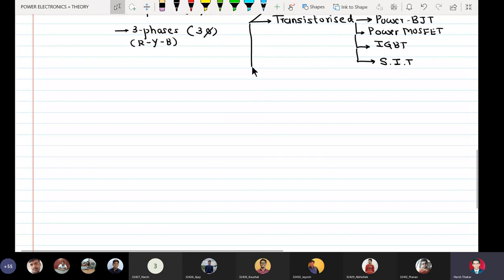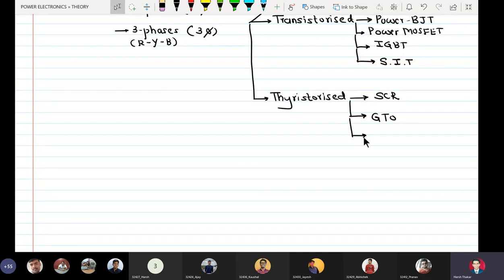The second category is thyristorized. Thyristorized inverters can use SCRs, or GTOs, gate turn off thyristors, or static induction thyristors.